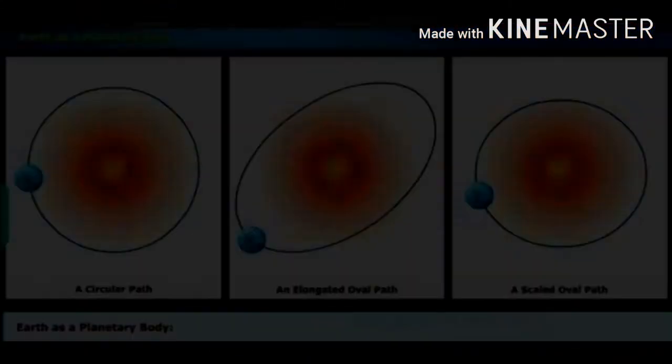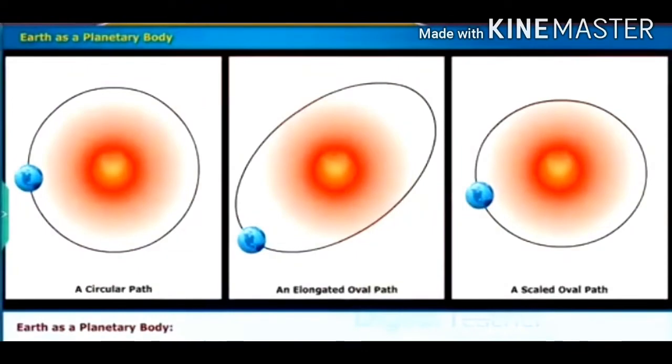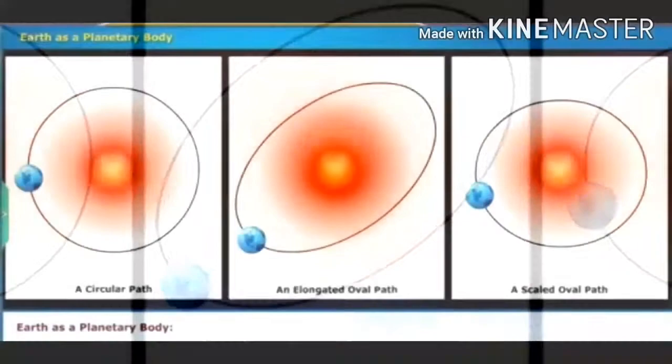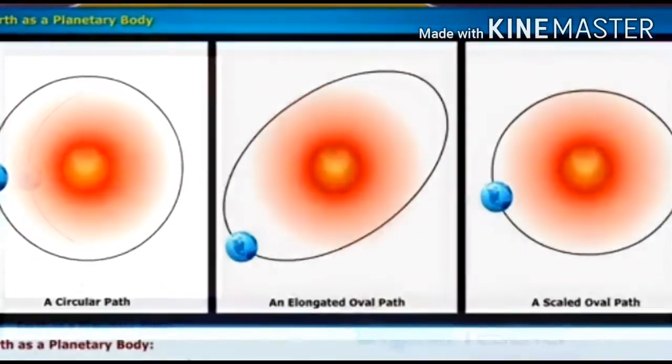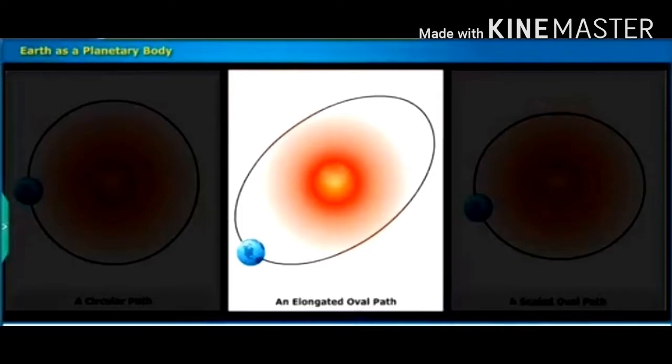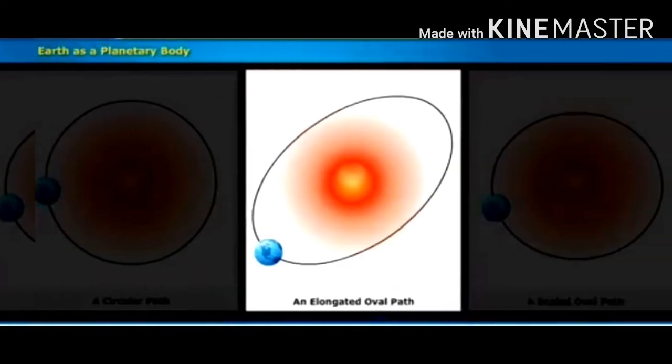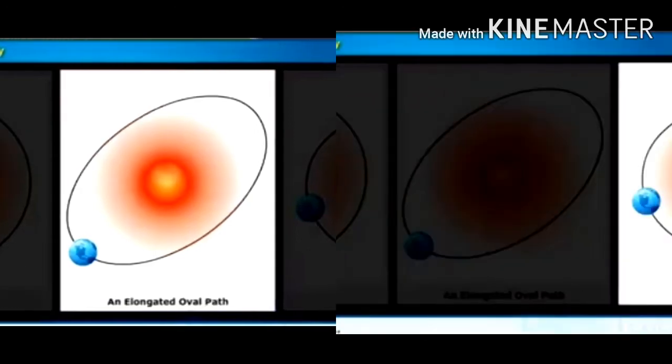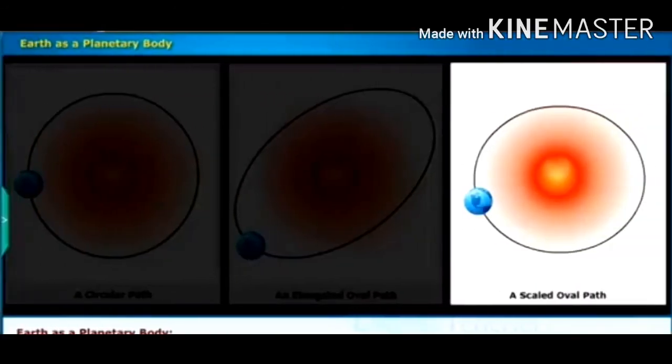Let us identify the correct image of the Earth's orbit among images shown on the screen. A circular path, an elongated oval path, and a slightly oval path.